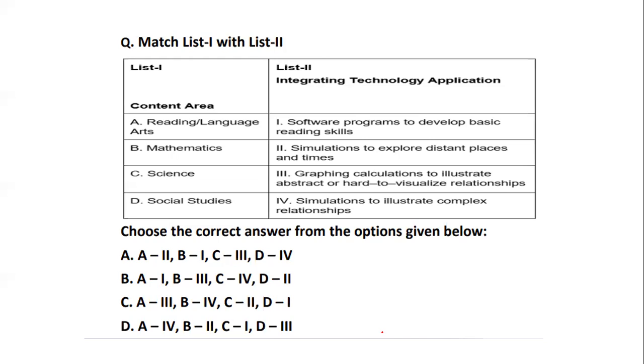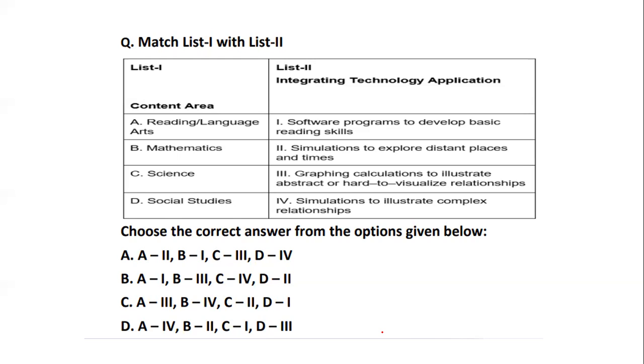So what exactly is it talking about? Let's understand them in detail. You have to match the pairs. Let me see how many of you are able to do it. This is an example of a unique question, which can be a part of your exam. So let us see how it is going to work out. So language, mathematics, science, and social studies. So what does it talk about? Yes. Coming to the right answer.